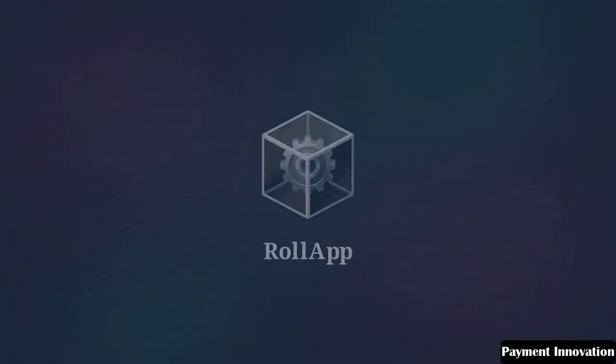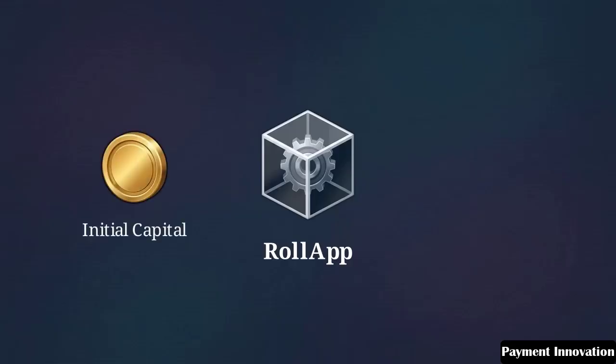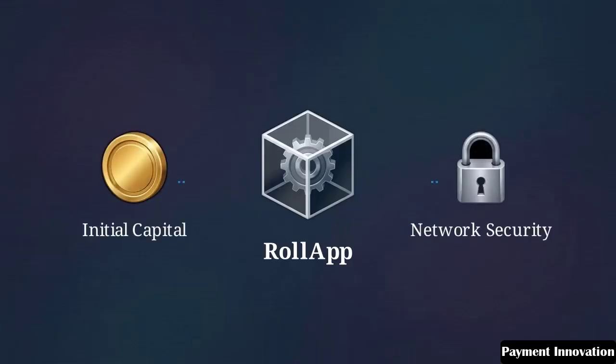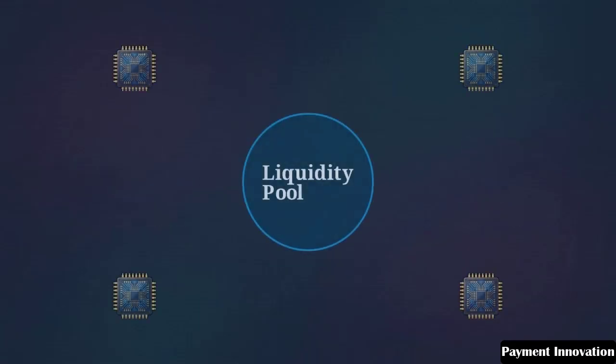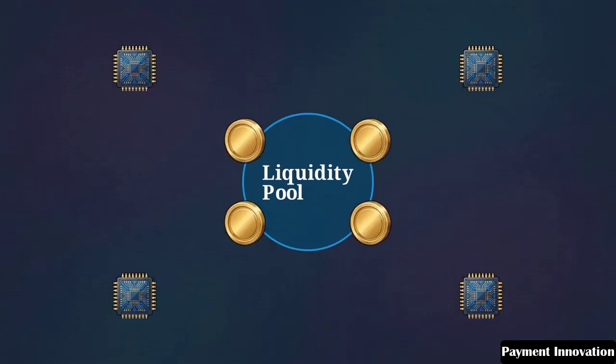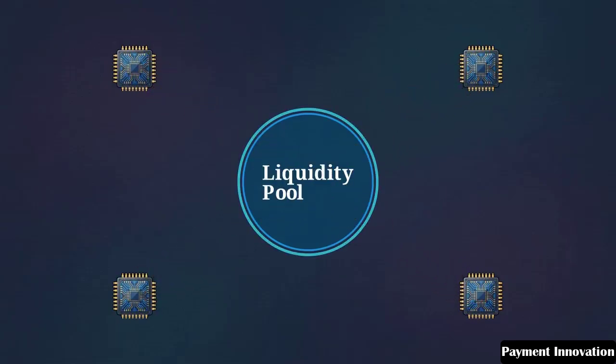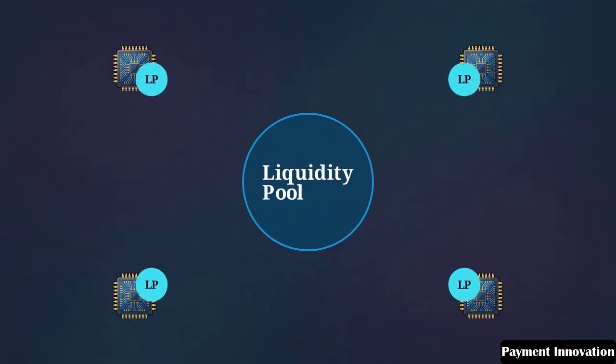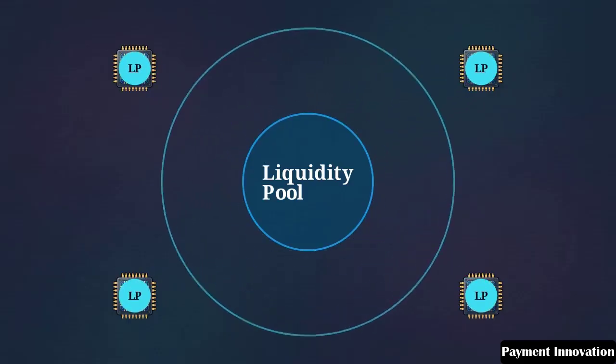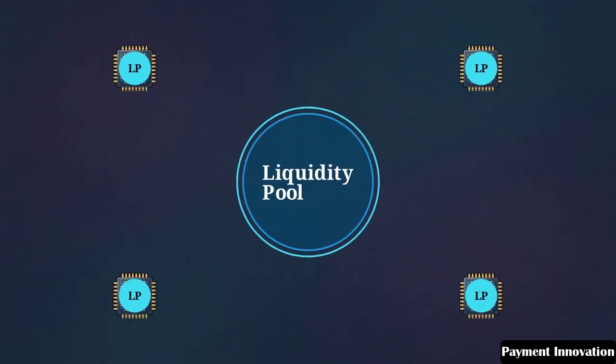Before any newly deployed RollApp can actually begin running, it needs 2 things: initial capital and a guarantee of network security. Kira's Initial Liquidity Offering, or ILO, is a crowdsourcing mechanism. Stakeholders commit the native token, KEX, to bootstrap day 1 liquidity. In return, the protocol distributes liquidity provider tokens back to participants, creating a continuous economic loop that sustains healthy markets